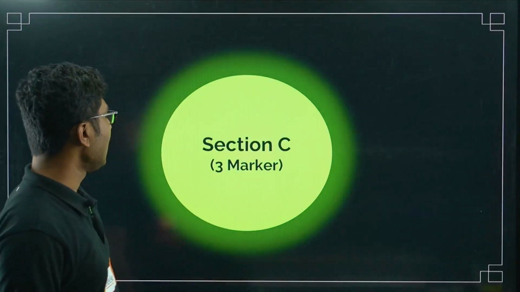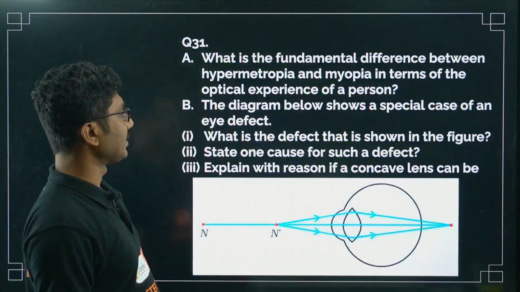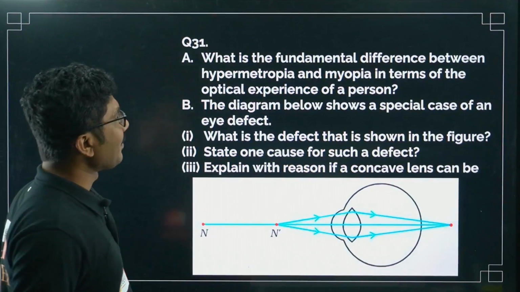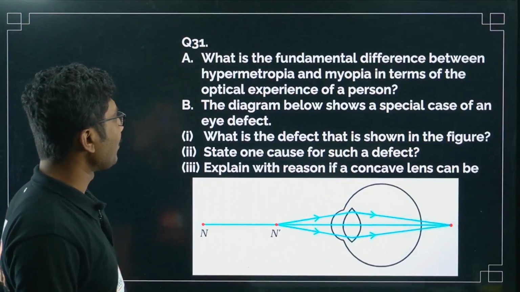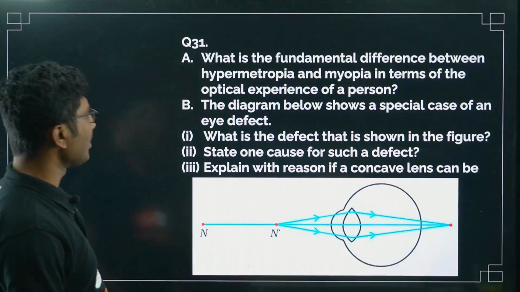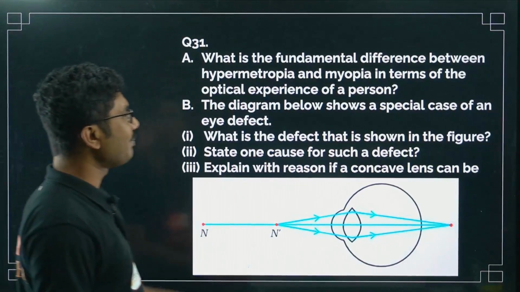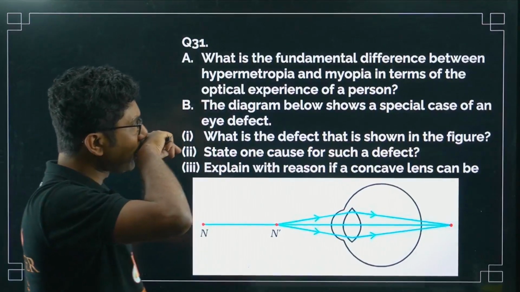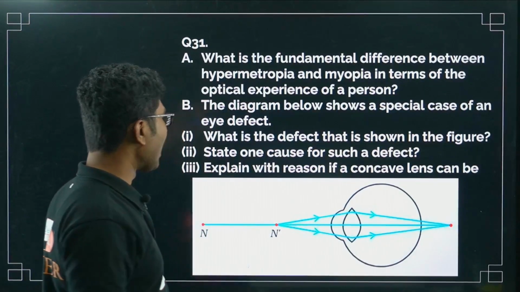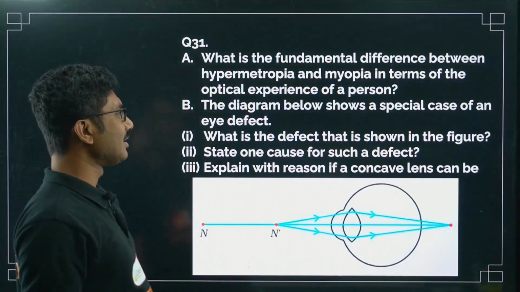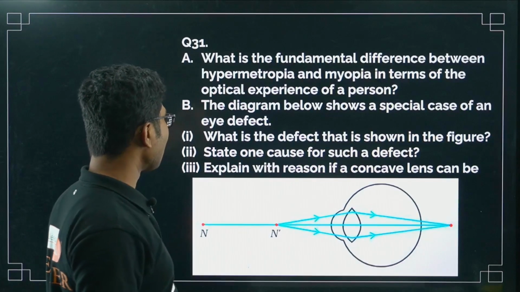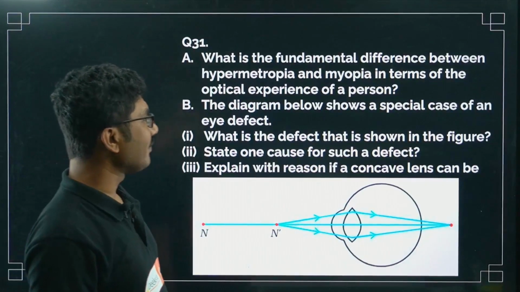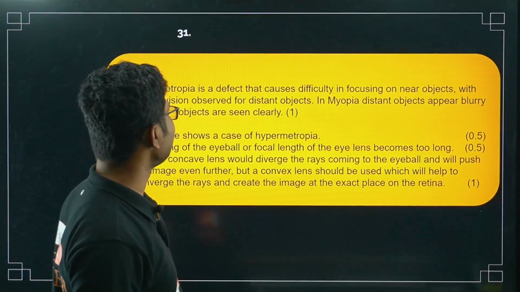Now next question, section C, 3 marker question. Let's see, what is the fundamental difference between hypermetropia and myopia in terms of the optical experience of a person? The diagram below shows a special case of an eye defect. What is the defect that is shown in the figure? State the cause of such defect. Explain with reasons if a concave lens can be used to correct this defect.